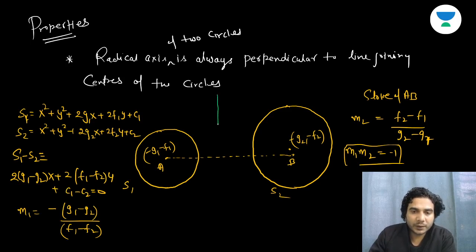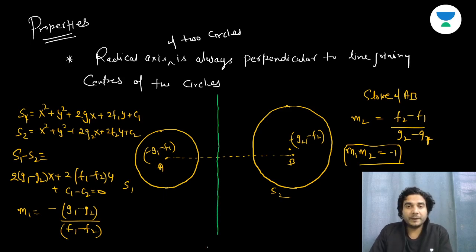The radical axis is always perpendicular to the line joining the centers, but it is not dividing the centers in some particular ratio, all right, that you should remember. So this point is clear.